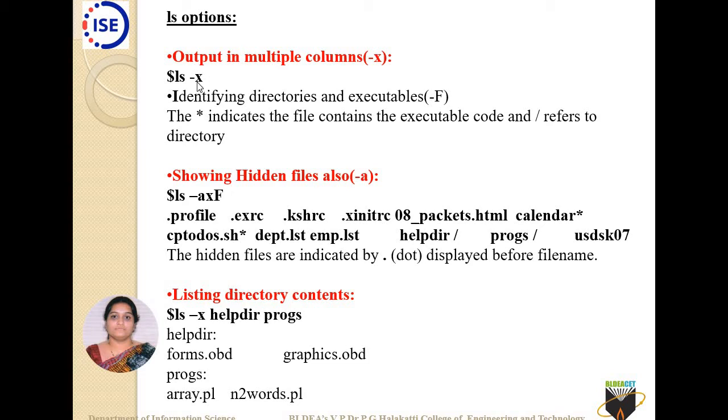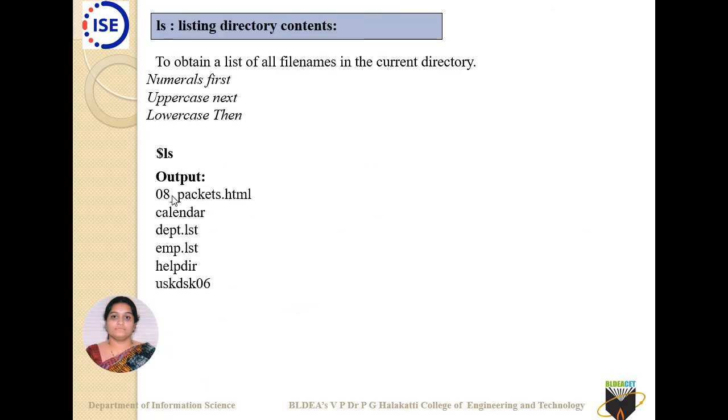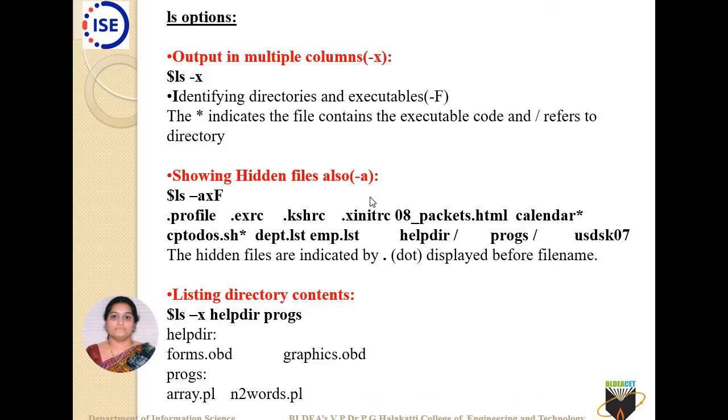So if I want my output in multiple columns, I can use ls -x. If I use ls -x, it will provide me a multi-columnar display. So here, as I have in a row, the same thing will be listed as first two file names here, then the next two, then the next two, multi-columnar. If you want the directories and executables to be listed, you can use -F. That will list you only those things there.